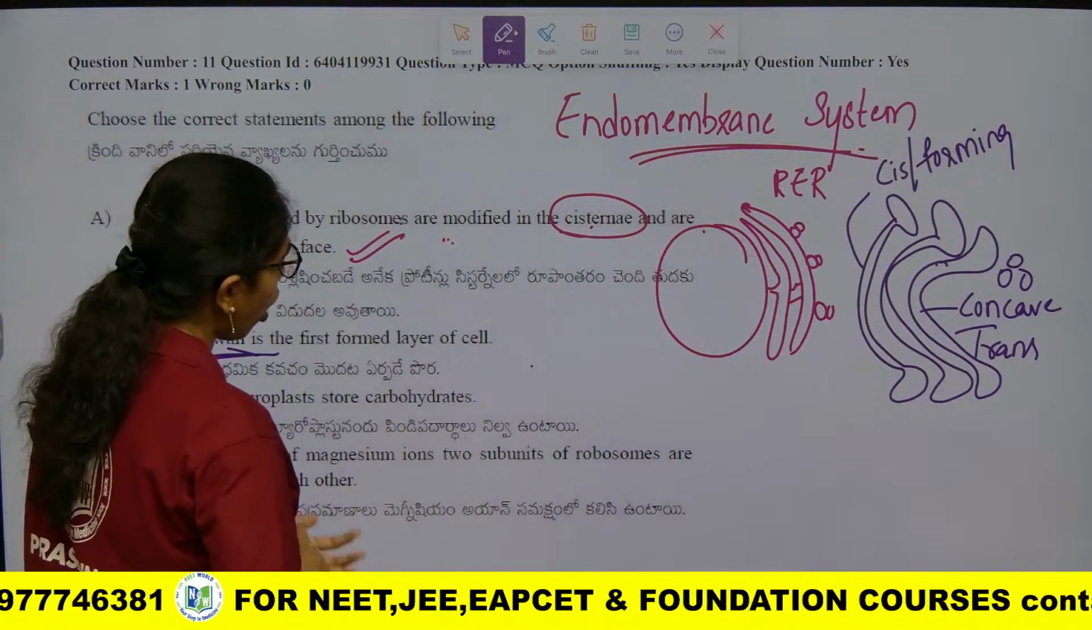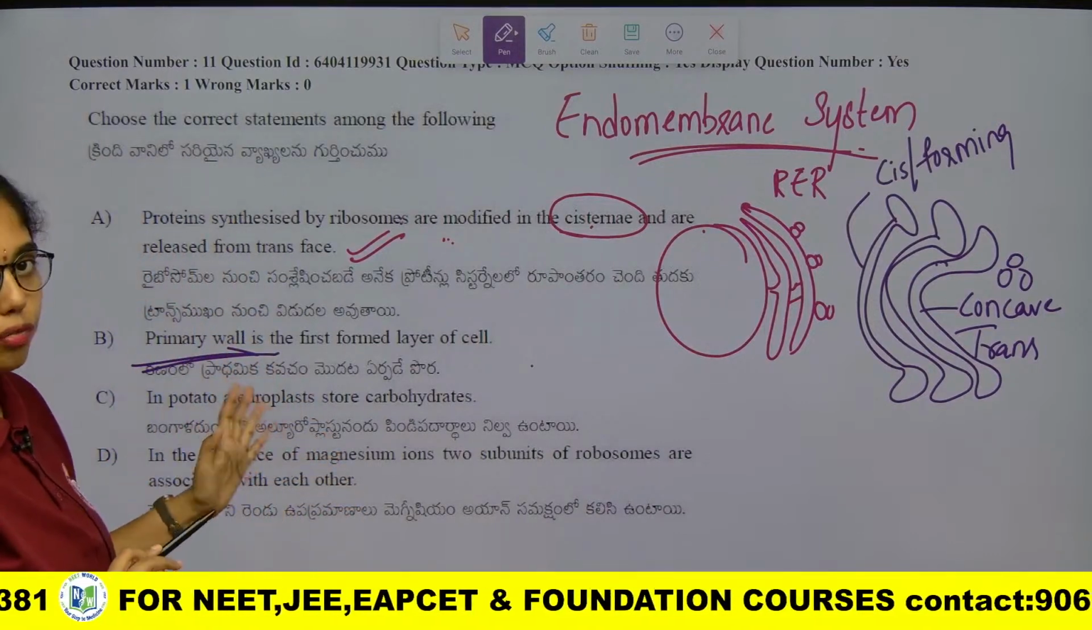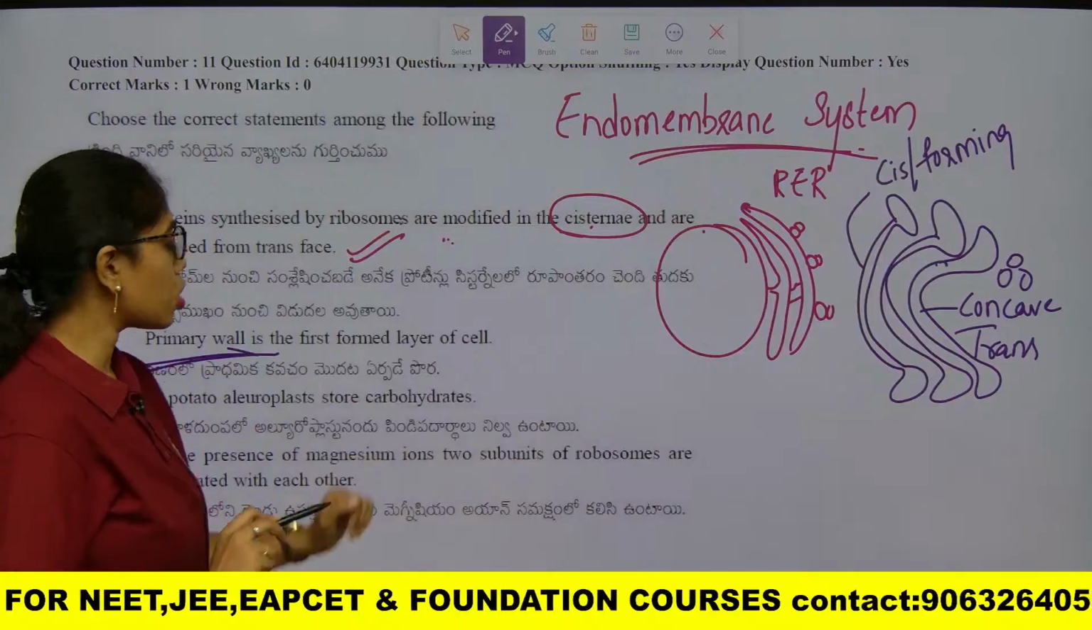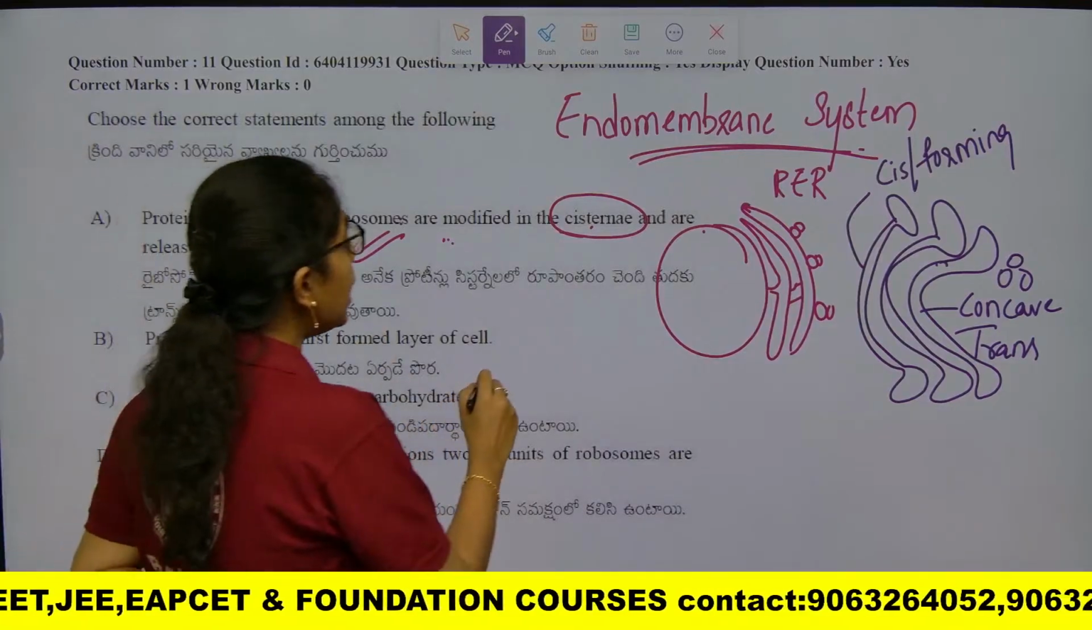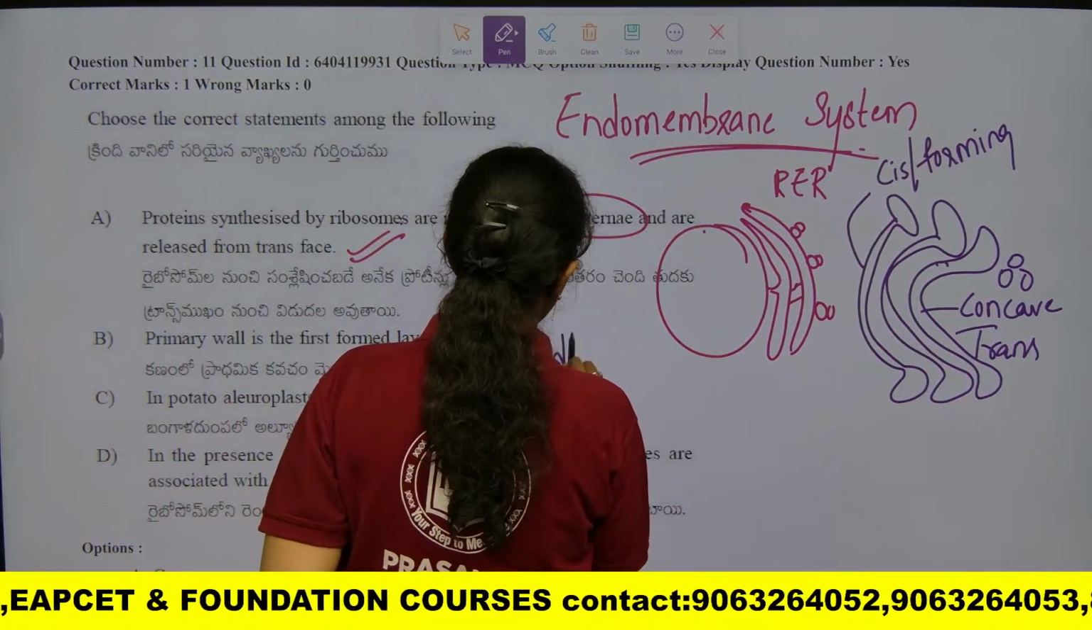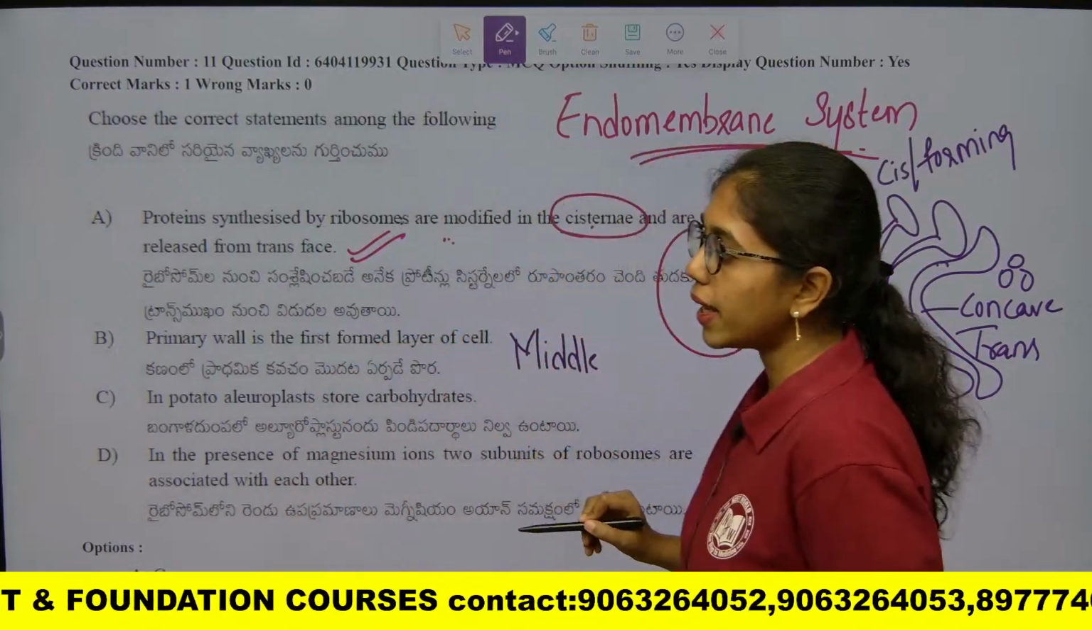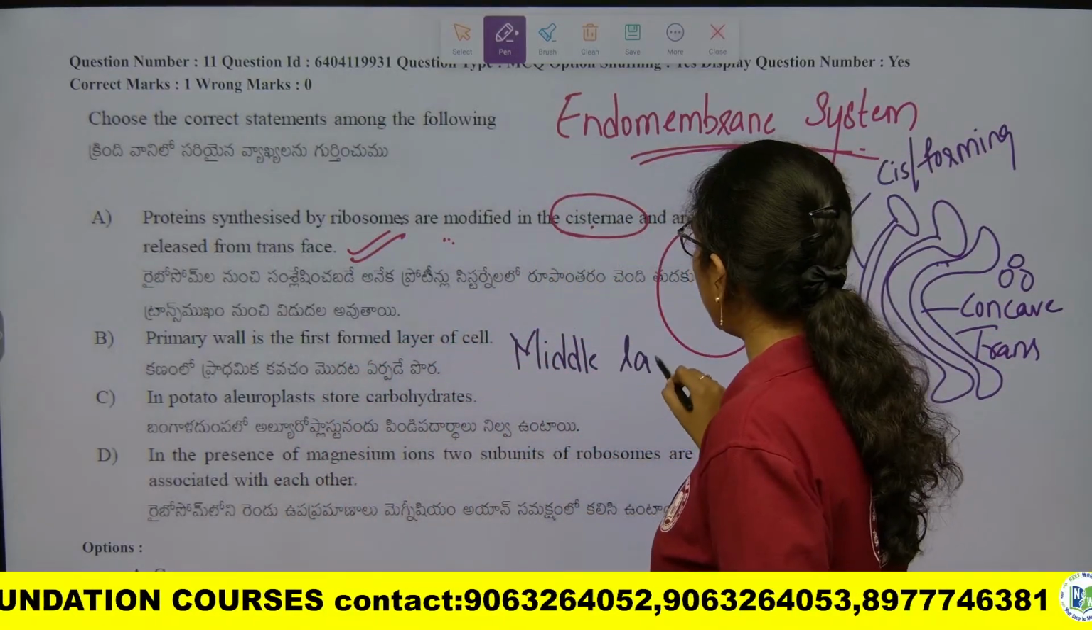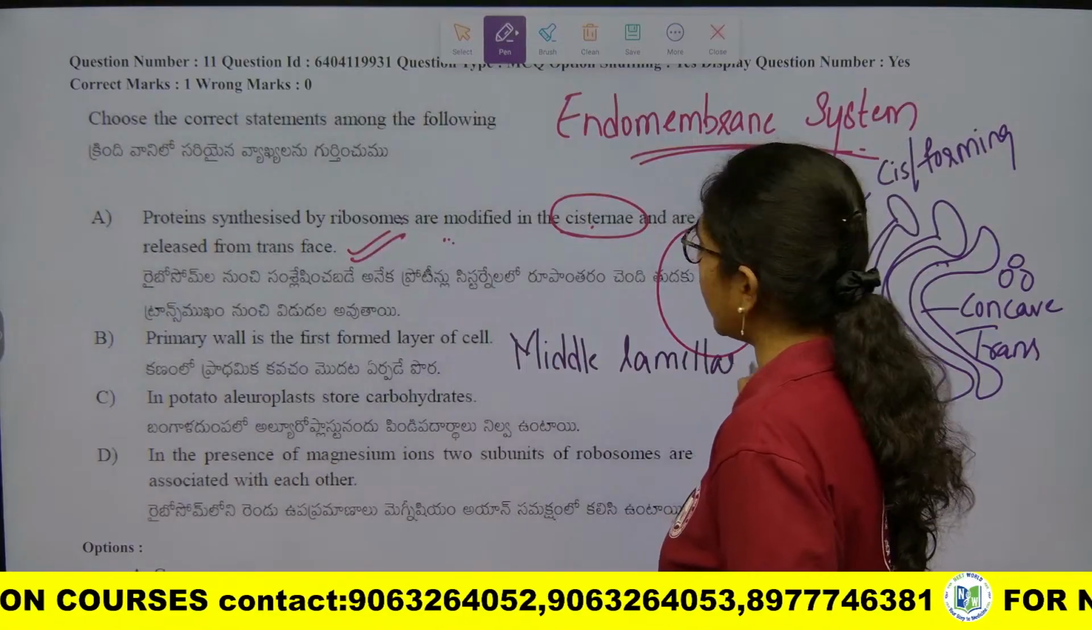Primary wall is the first formed layer of the cell. The primary wall layer is not the first formed layer; the middle lamella is the first formed layer in the plant cell. What layer? Middle lamella. Middle lamella is the first formed layer in the plant cell.